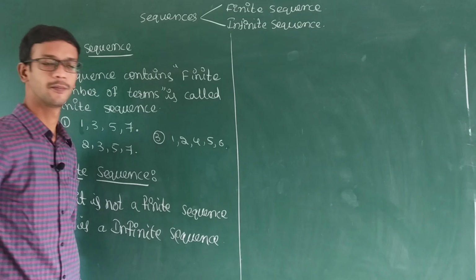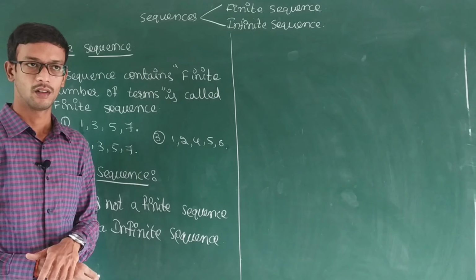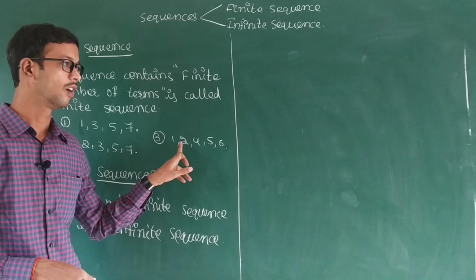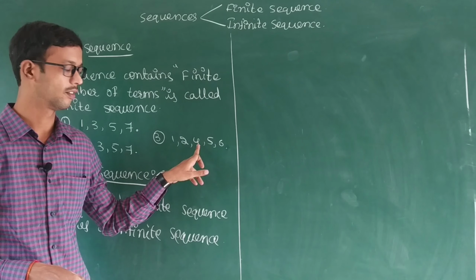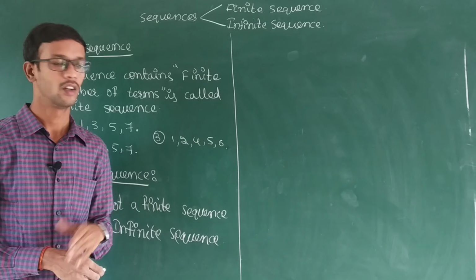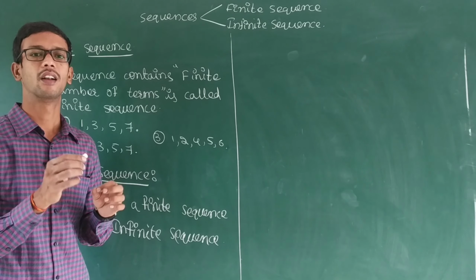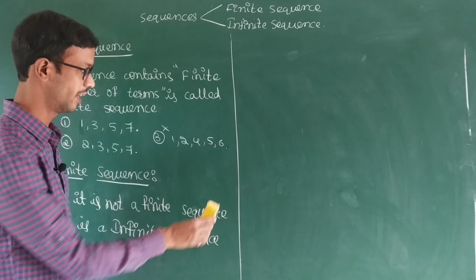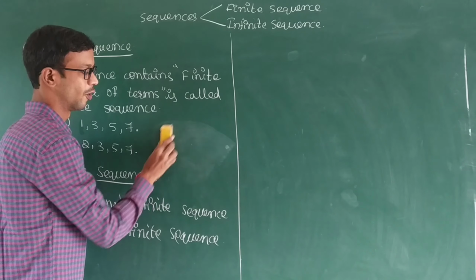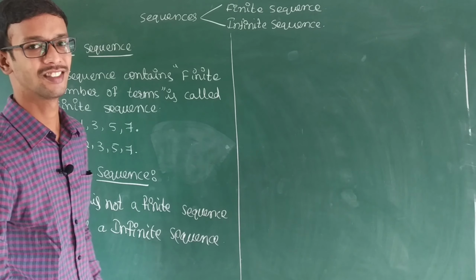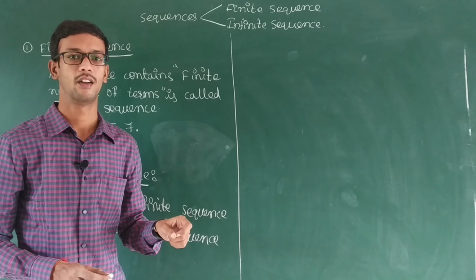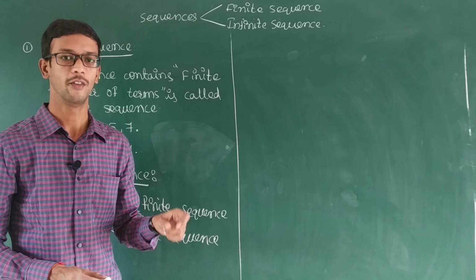This is a sequence. It is finite, but this is not a sequence. Why? Because 1, 2, after that 4 is there, next 5, 6 is there. So it is not a particular pattern. So that's why it is not a sequence. First of all, it is not a sequence, so there is no need to discuss whether it is a finite sequence or not. First of all, you have to check whether it is a sequence or not. If it is a sequence, then we will go through finite sequence or infinite sequence.